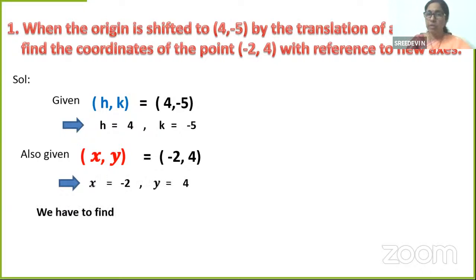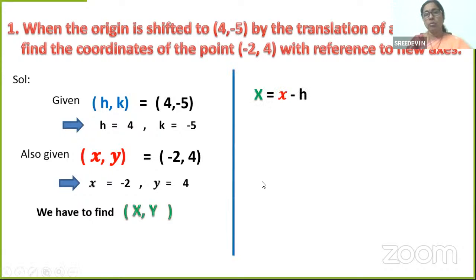Then what do you have to find? You have to find the new coordinates. New coordinates are nothing but capital (X, Y). Let's recollect what was capital X, capital Y: small x minus h, small y minus k. You need a little practice only with this formula. The entire chapter is based on this. The translation is based on only this. Okay, children? Let's substitute.